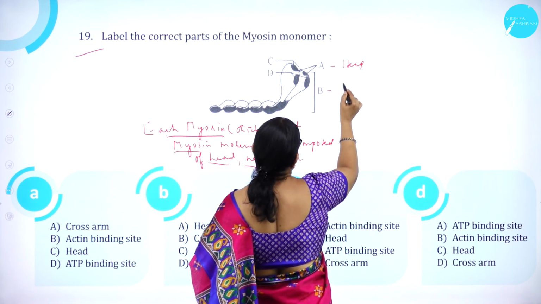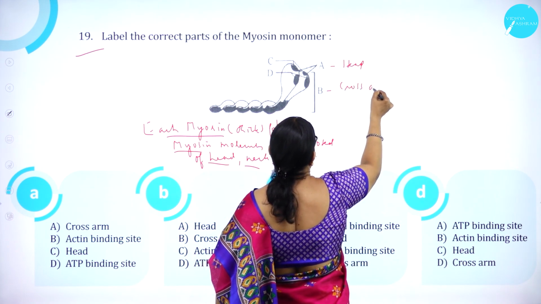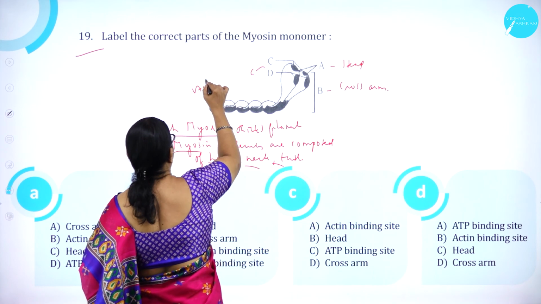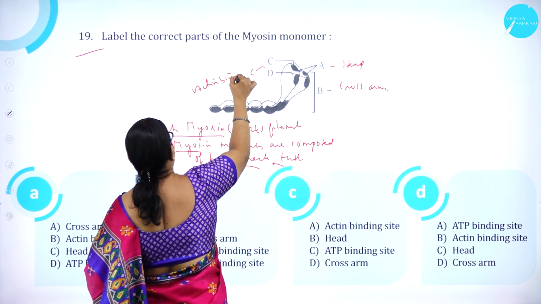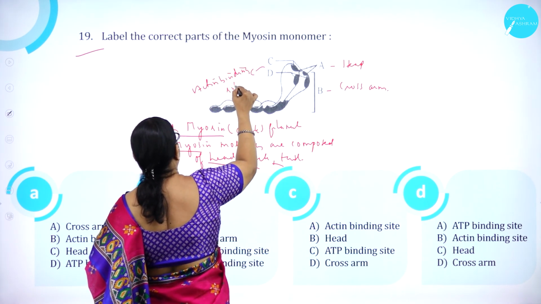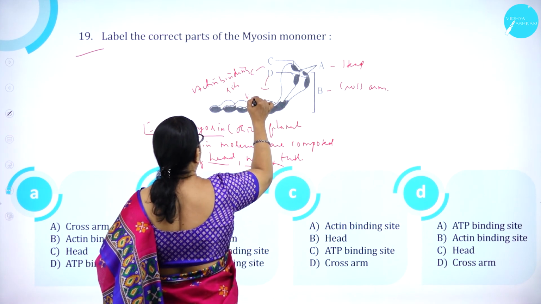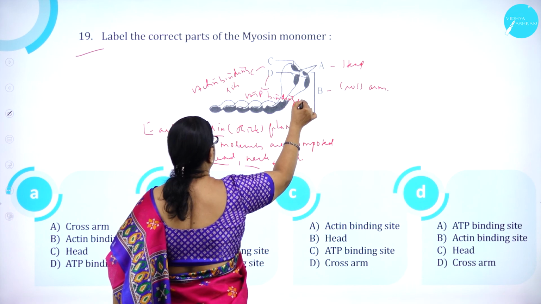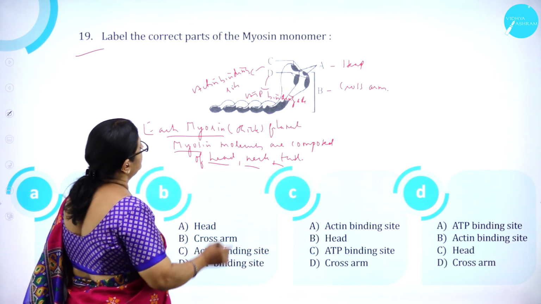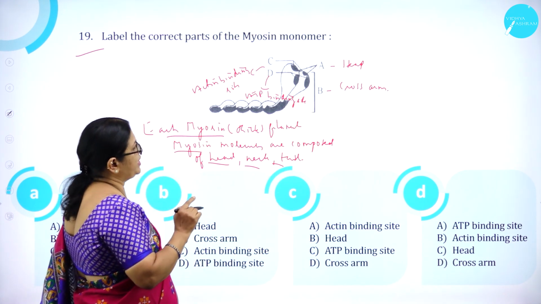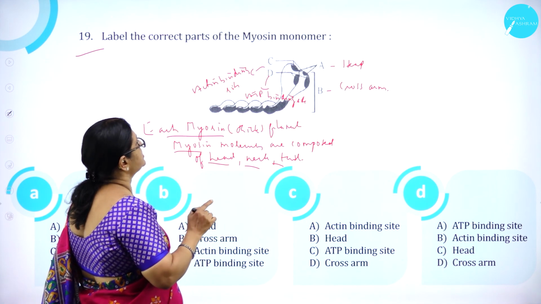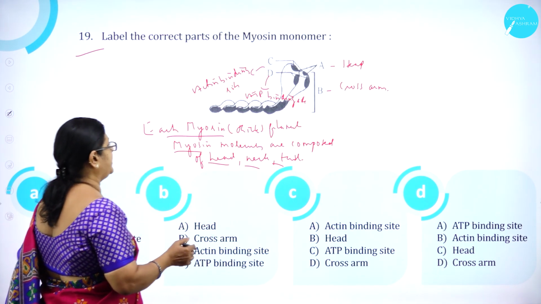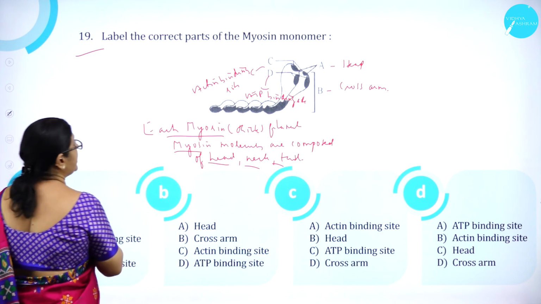Then B is cross arm. Then C is what? Actin binding site. Then D is ATP binding site. So A is head, B is cross arm, C is actin binding site, and D is ATP binding site. Option A has cross arm first.